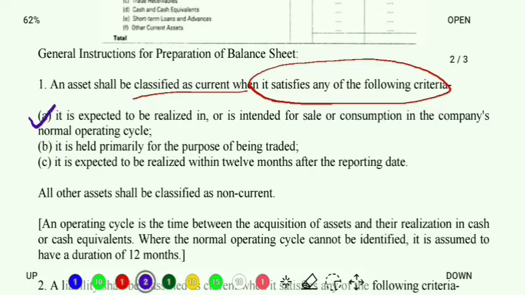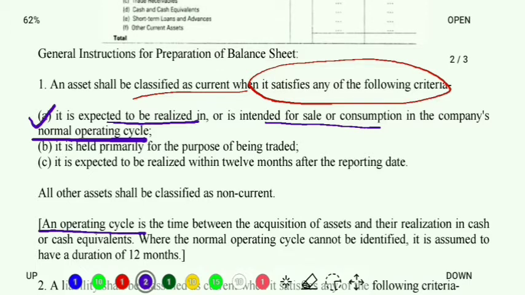Point number A says, it is expected to be realized, meaning my asset has to be realized. Realized means sold off. Clear? Or is intended for sale or consumption, meaning even if it is not actually being realized, my intention behind that asset should be that I have to sell it off or I have to consume it. When? During the normal operating cycle. Now I hope all of you know what an operating cycle is. In case you don't know or you have forgotten, I have the definition ready over here.